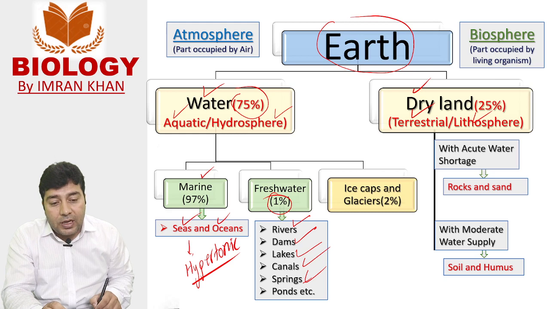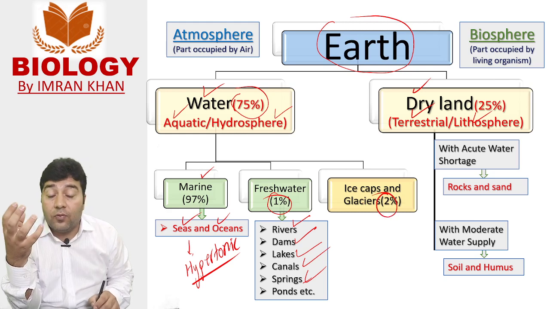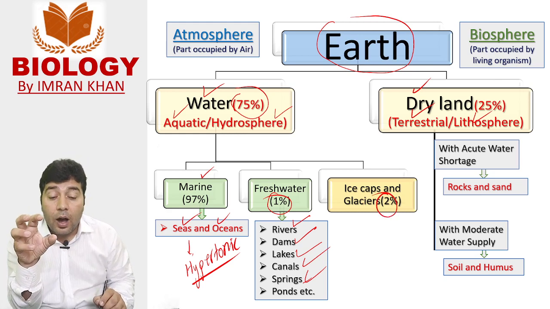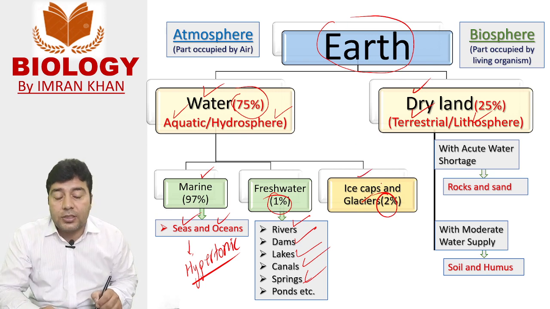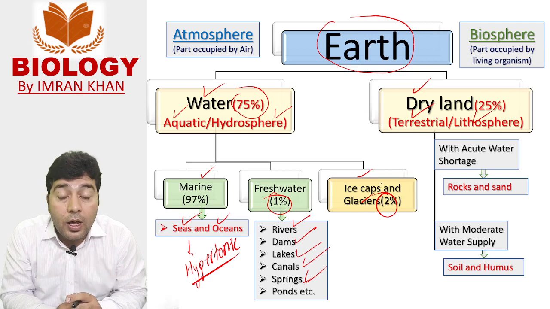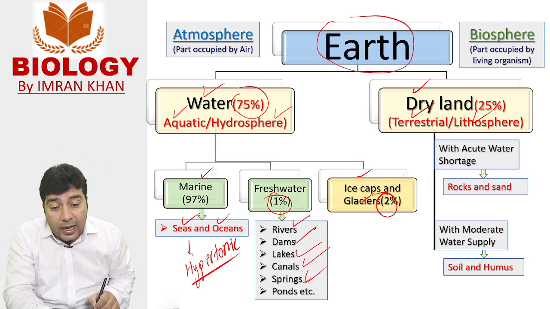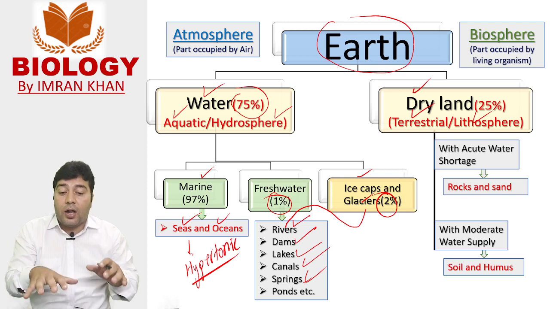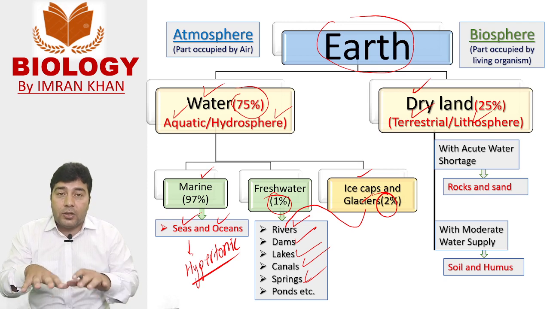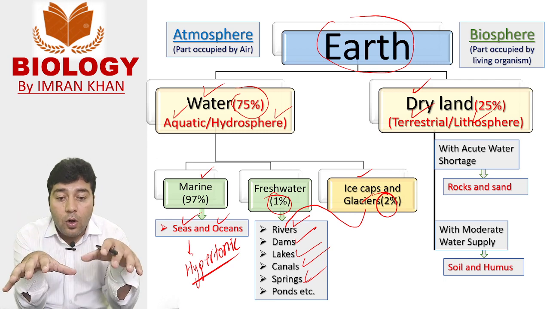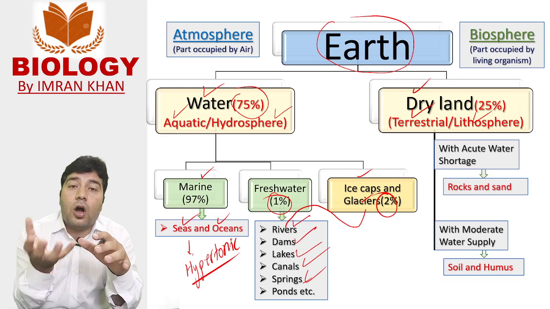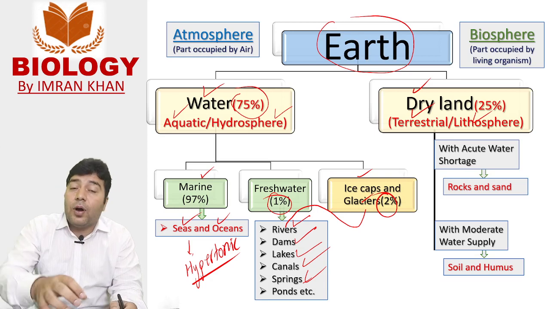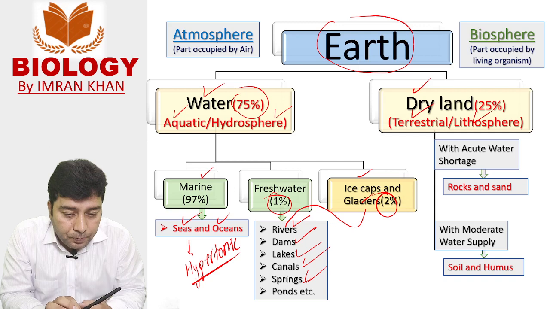And only 2% of the Earth's water is in the form of frozen ice caps and glaciers. When these ice caps and glaciers melt, they give rise to rivers, dams, lakes, canals, springs, ponds, etc. And there is also fresh water in the form of water tables present under the ground surface, which comes out of the earth in the form of tube wells and springs, etc.